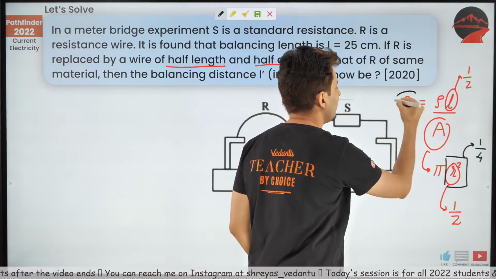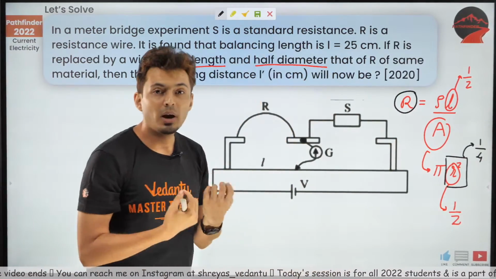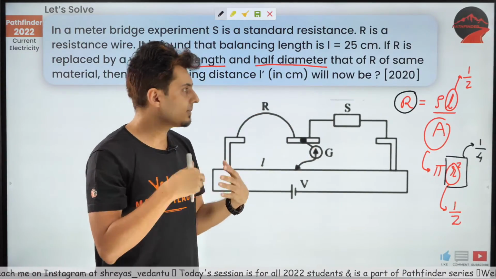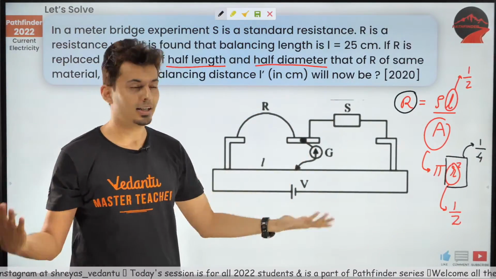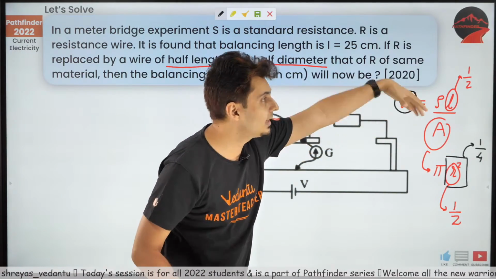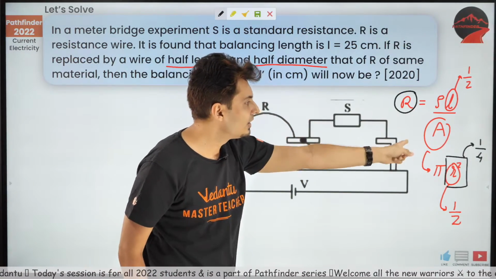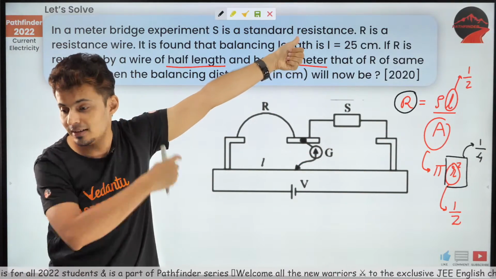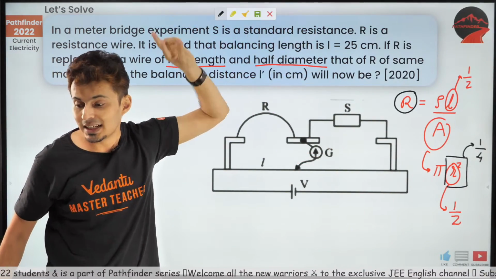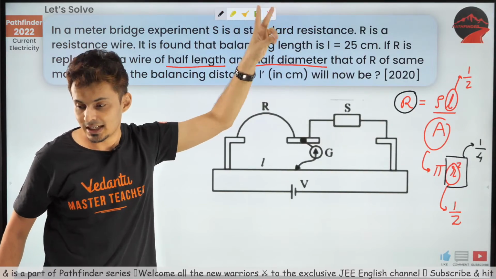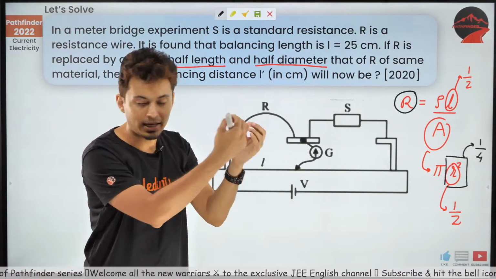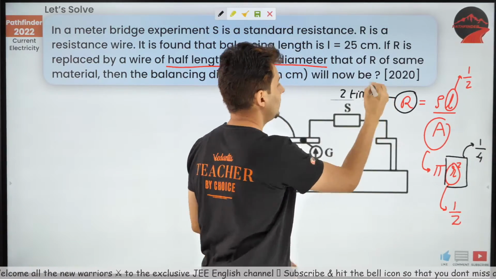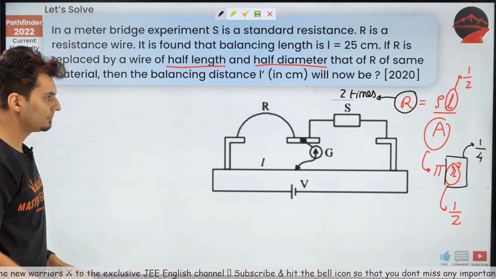So what will happen to the resistance? Will it increase how many times? 5 times, 9 times, decrease 3 times, decrease 4 times. What will happen? Numerator has changed by half, denominator has changed by 1/4. How many times? Yes, Monkey D. Luffy is correct. Beautiful. It will increase 2 times. Yes, correct. Now, most of the job is done.